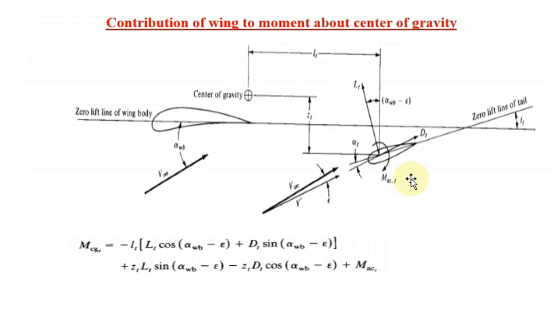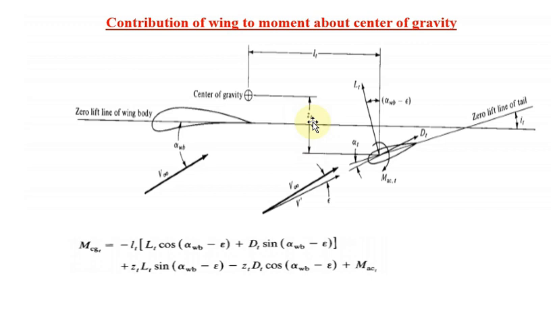As usual, this is my tail portion. This point is called the aerodynamic center point. I am taking a clockwise moment as the positive direction. So that is why moment about aerodynamic center for the tail portion is shown at this point. Now I need the distance between the aerodynamic center point of the tail and your center of gravity in the vertical direction. In the vertical direction, the distance between the center of gravity and the aerodynamic center of the tail portion is called ZT.